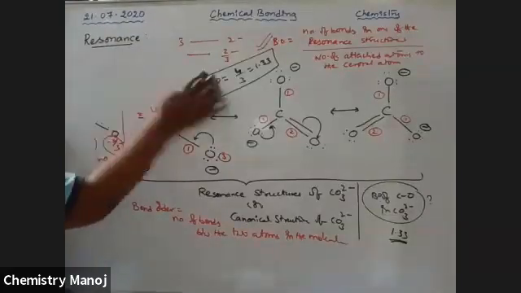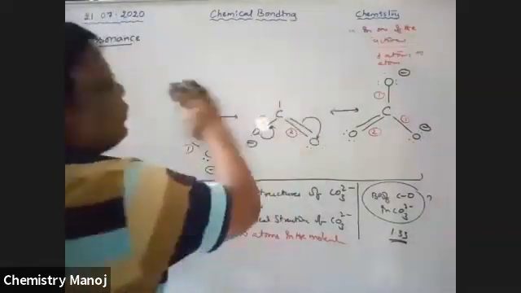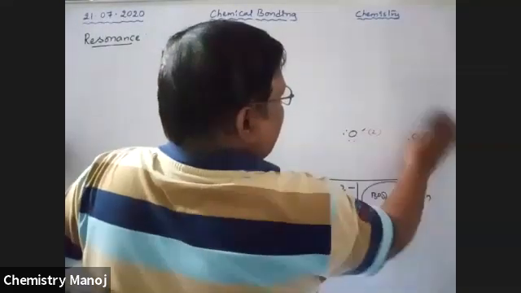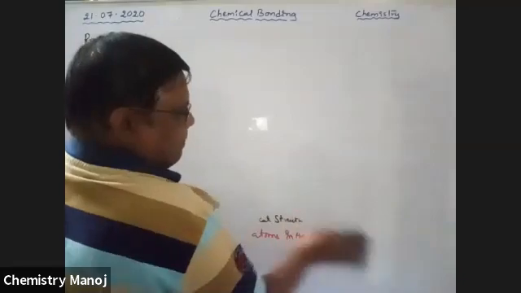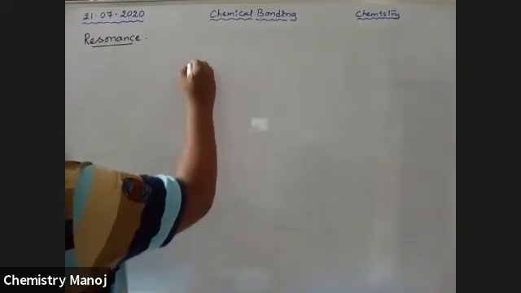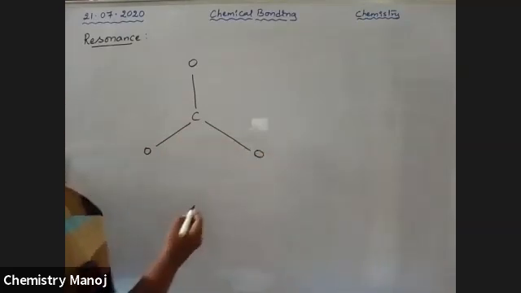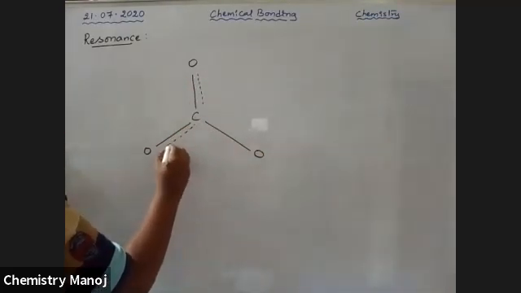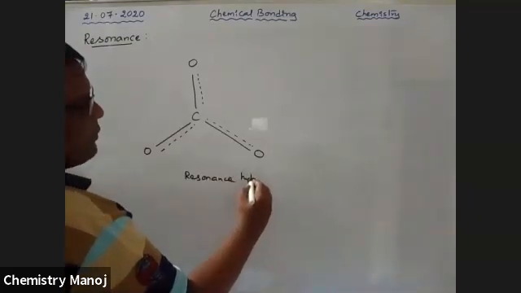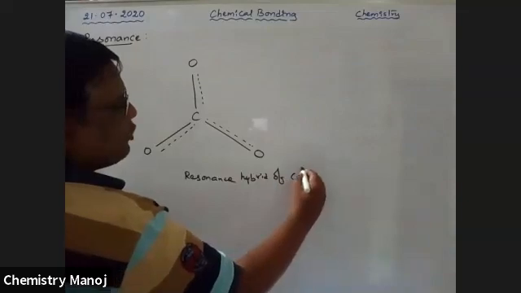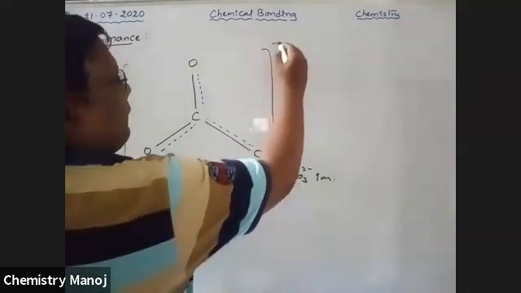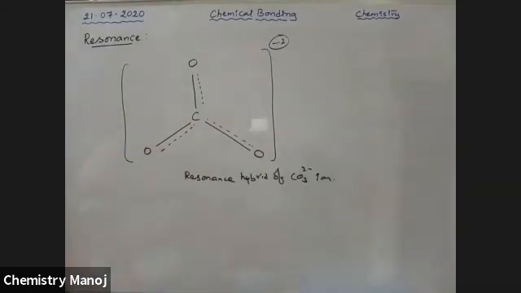See here, boys, there is carbon and oxygen. Sometimes the pi bond is here, sometimes here, sometimes here. This is the resonance hybrid of the CO3 2- ion, the carbonate ion. This overall ion has a -2 charge.